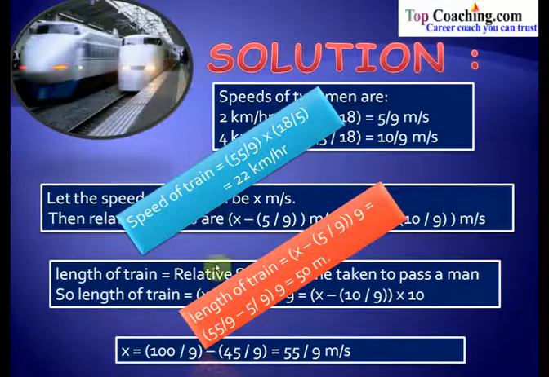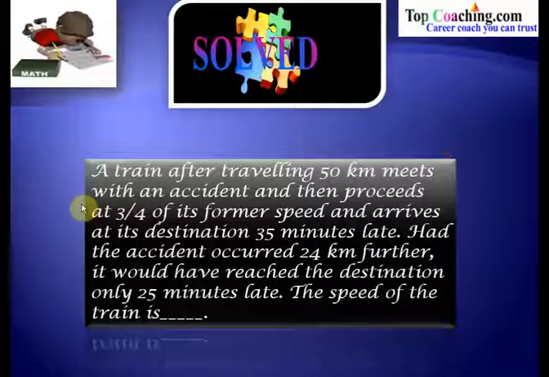Now we have to find out the length of the train. The length of the train is given by the expression (x minus 5/9) into 9. Here we have already seen that. So substituting the value of x, which is 55/9, in this expression we get (55/9 minus 5/9) into 9, which is equal to 50 meters. So the length of the train is equal to 50 meters, and the speed of the train is 22 kilometers per hour. And hence we have solved this problem.